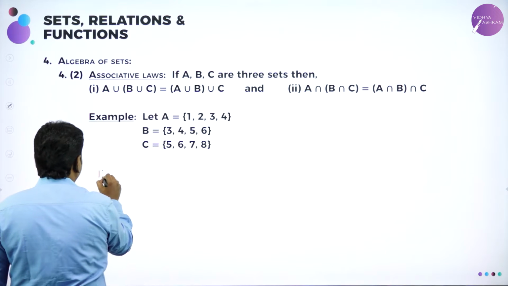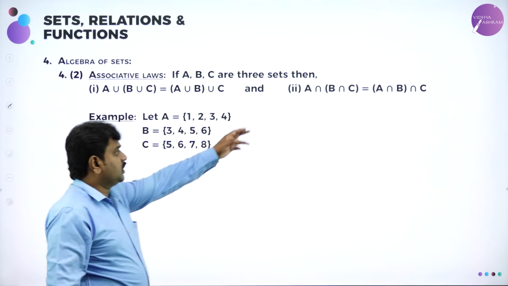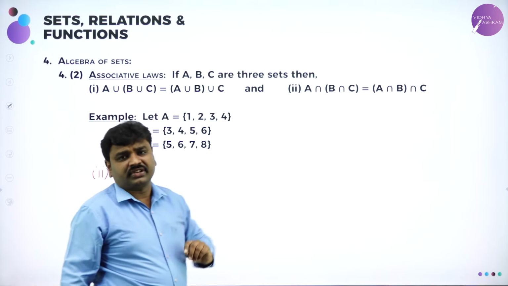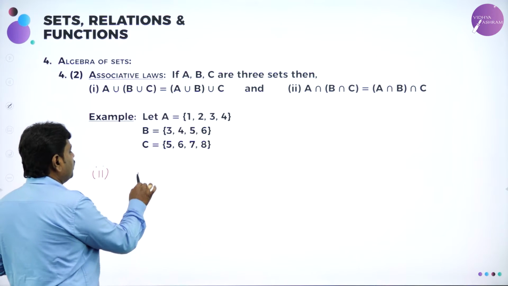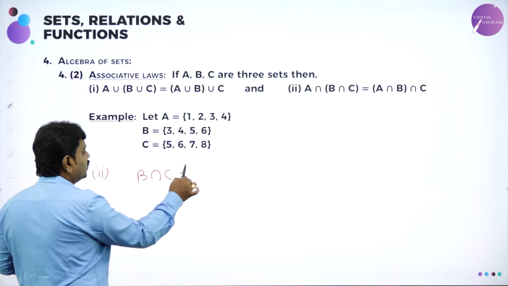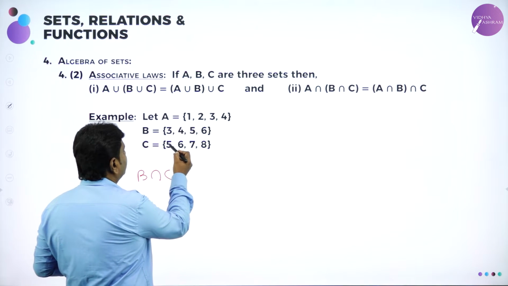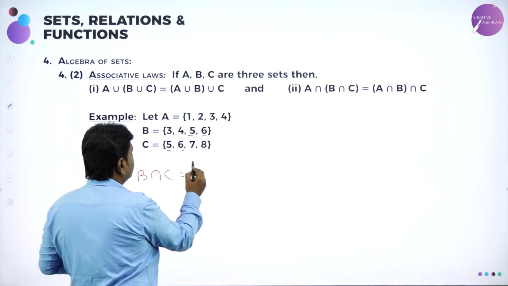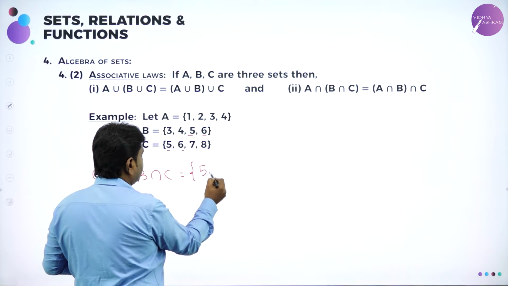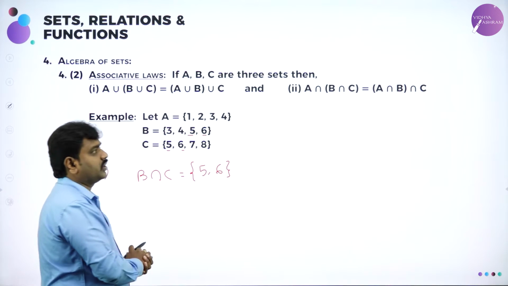Now I'll prove the second one: A intersection (B intersection C). So I need B intersection C. What is meant by B intersection C? Common elements of B and C. What are the common elements of B and C? 5, 6. So B intersection C is 5, 6.